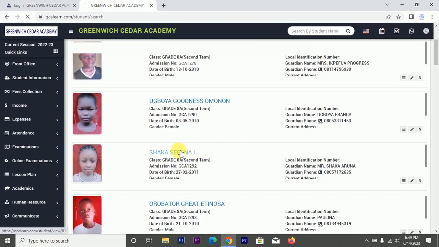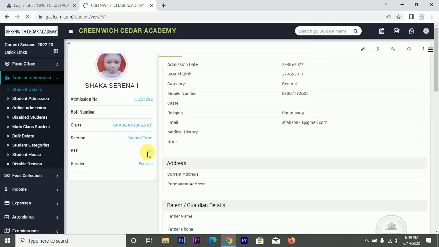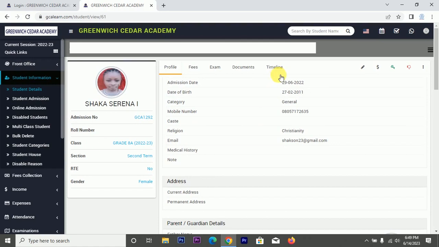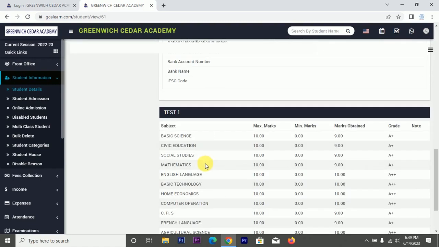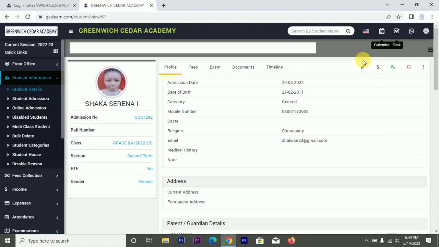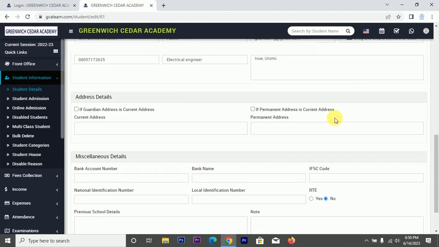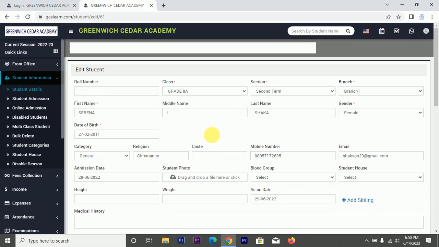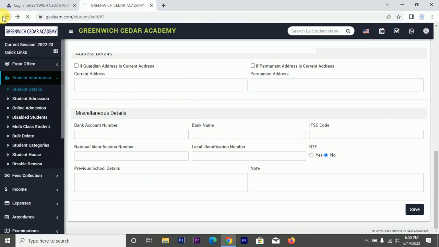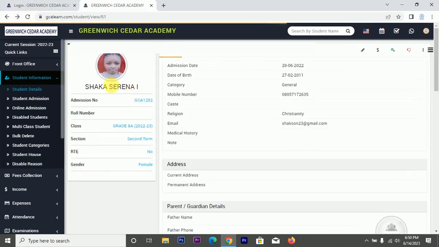You can just click on it to see their profile. See it, to see that particular student profile. Then if you want to edit, you can edit. Change whatever information you want to change. Or let's assume you made a mistake, maybe while entering the name, so you can change whatever you want to change. So everything is well organized.